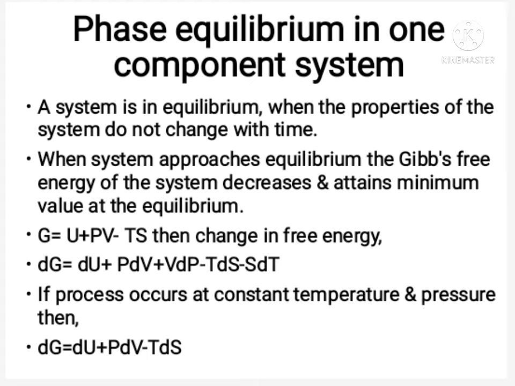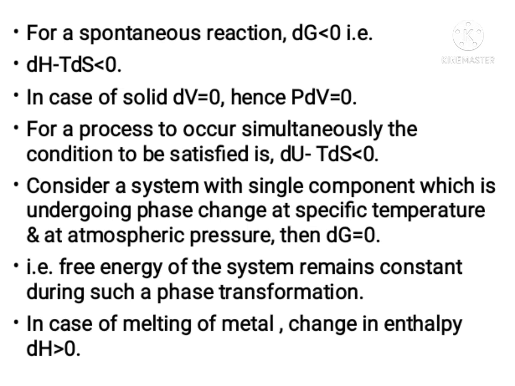Then change in Gibbs free energy given by dG is equal to dU plus pdV minus TdS. We know change in enthalpy dH is equal to dU plus pdV. So the equation becomes dG is equal to dH minus TdS. For spontaneous process, dG is less than 0, that is, dH minus TdS is also less than 0.